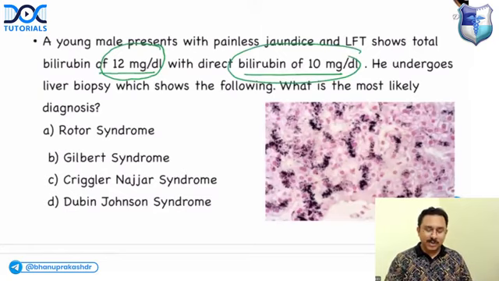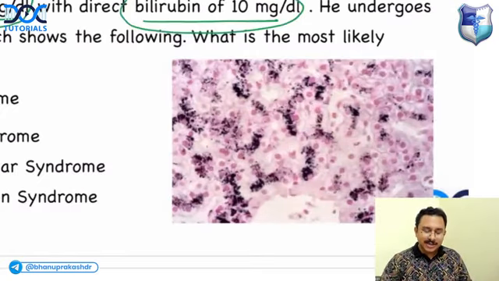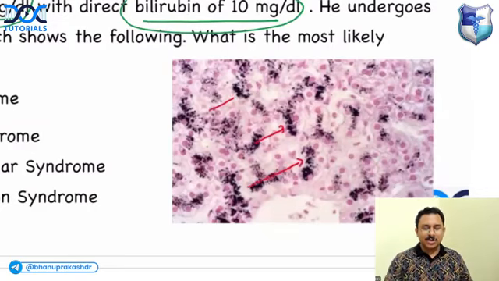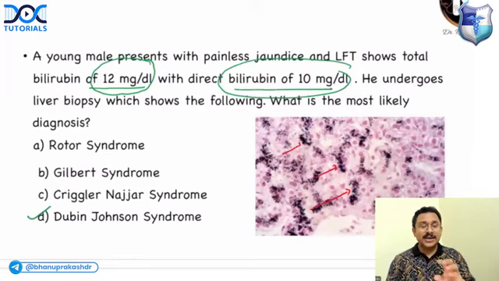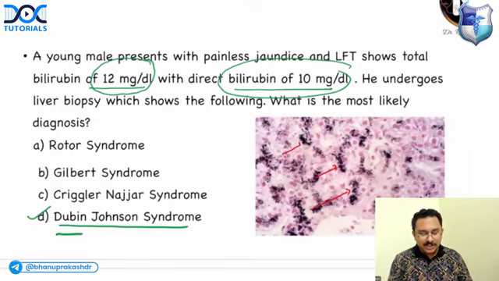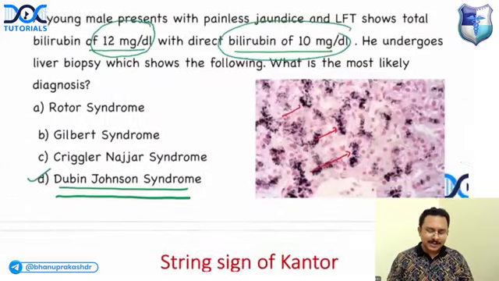Conjugated hyperbilirubinemia. When there is a conjugated hyperbilirubinemia with this sort of pigments, which are due to certain epinephrine metabolites, what should you think of? Which liver disease? You should think of a type of conjugated hyperbilirubinemia associated with black pigmentation, which is Dubin-Johnson syndrome. The answer would be option D, that is Dubin-Johnson syndrome. Option D would be the answer here. Okay, right. So that is clear.